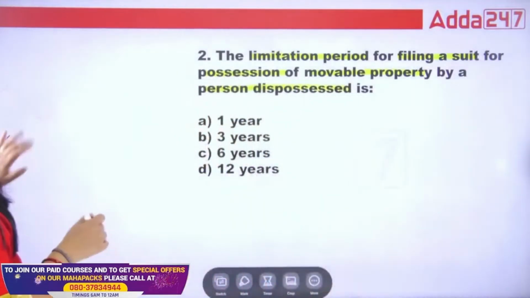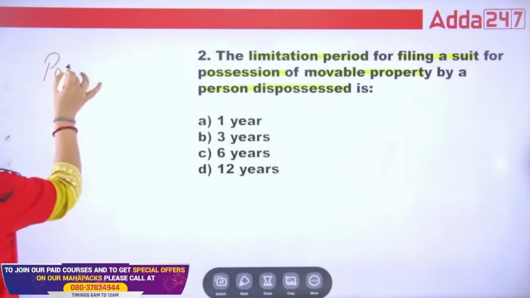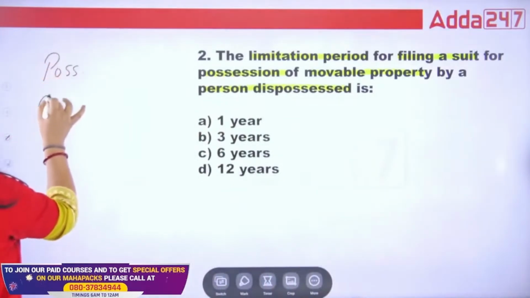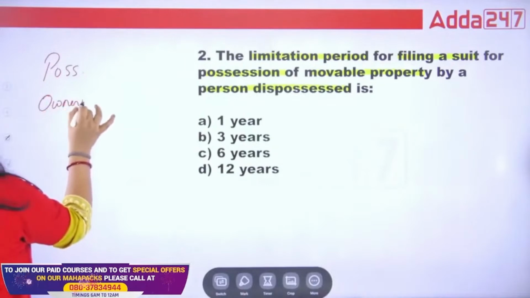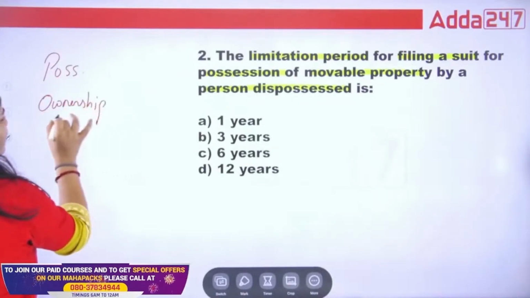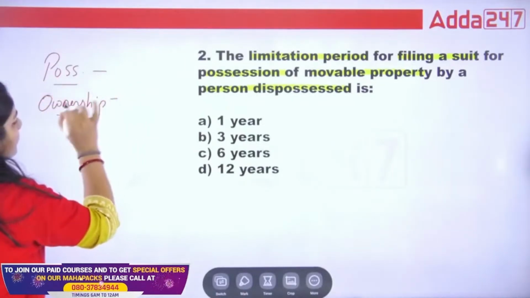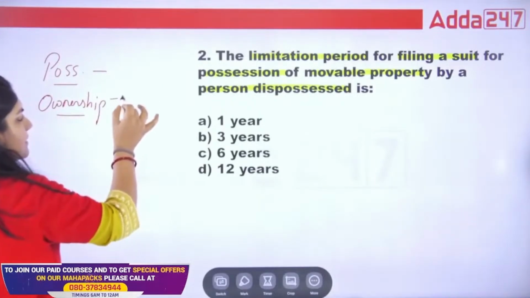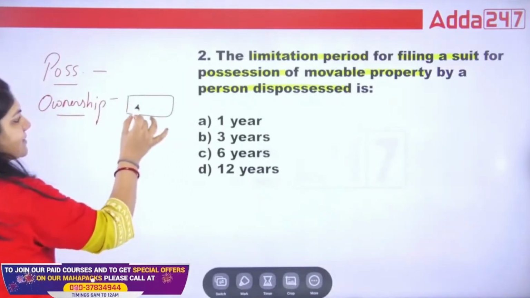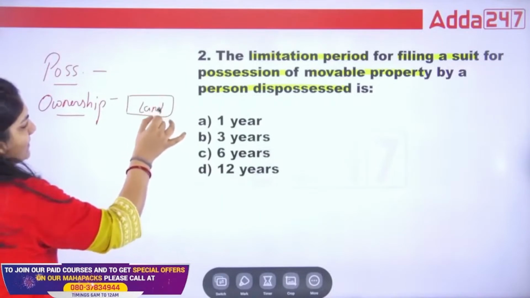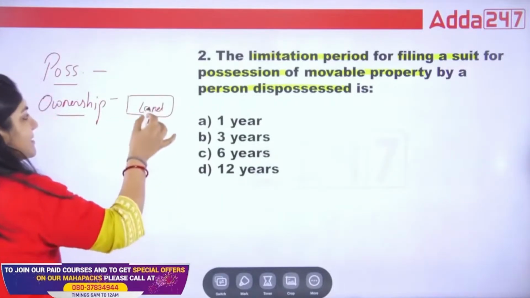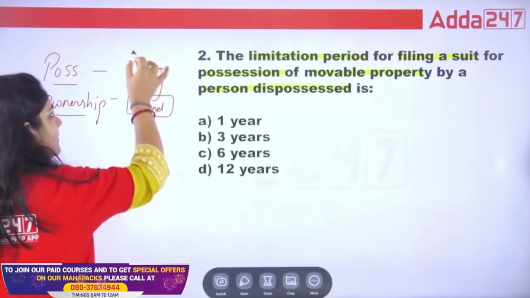So in that question, what is possession? What is ownership? Possession is basically this: suppose this land is mine, but I have given this land to my friend.